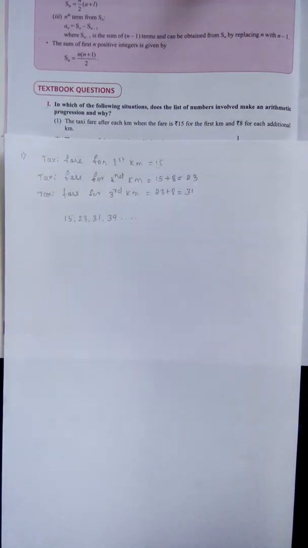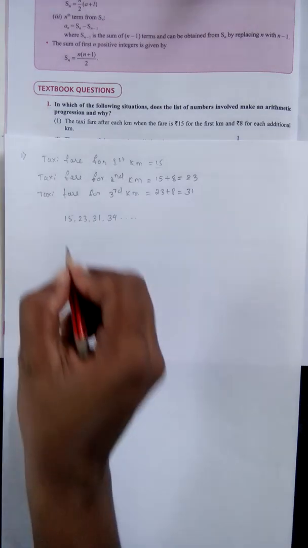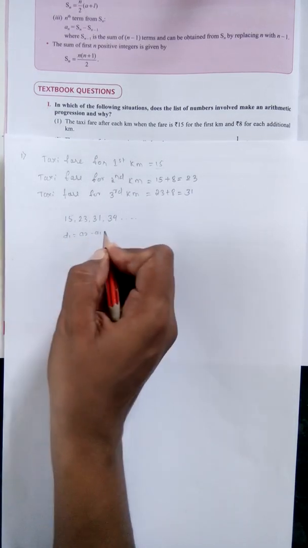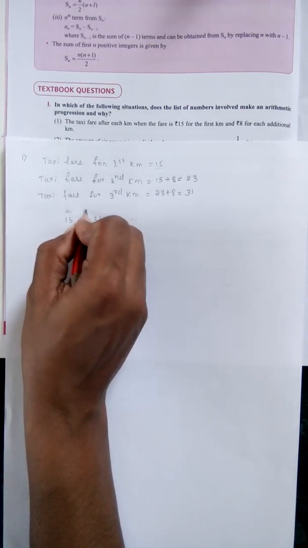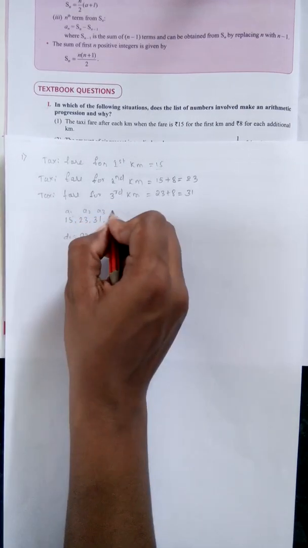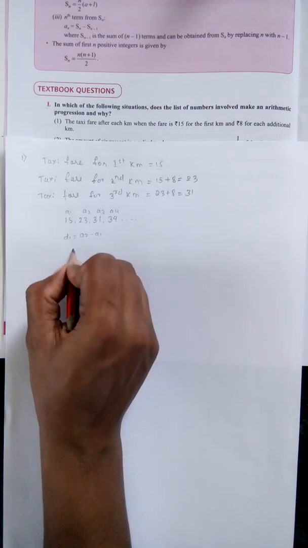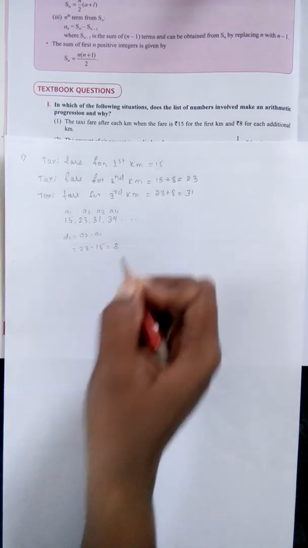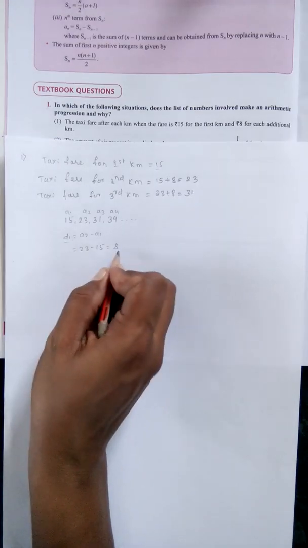So whether the given numbers are in AP or not, you have to check. To check that, we have to see the common difference between successor and predecessor. First common difference D1 is A2 minus A1, where the numbers are A1, A2, A3 and A4. A2 is 23, so 23 minus 15 is 8. The first common difference is 8.